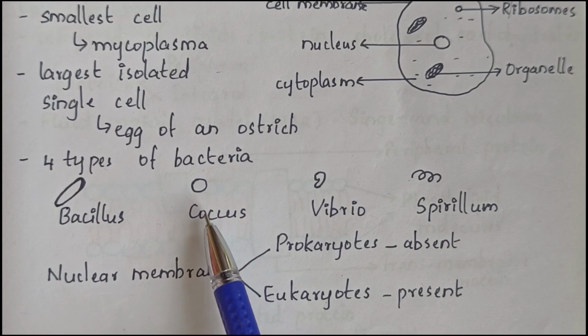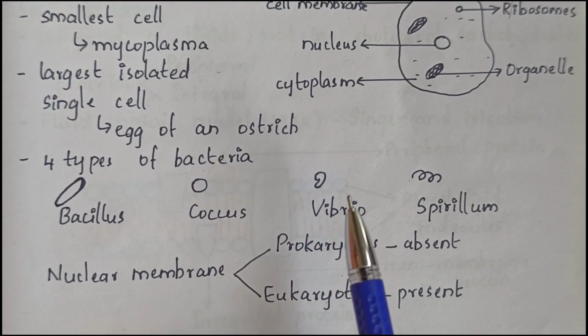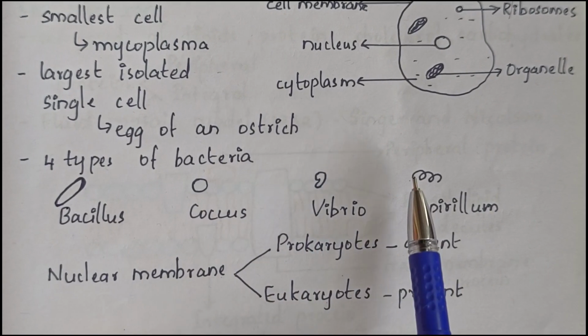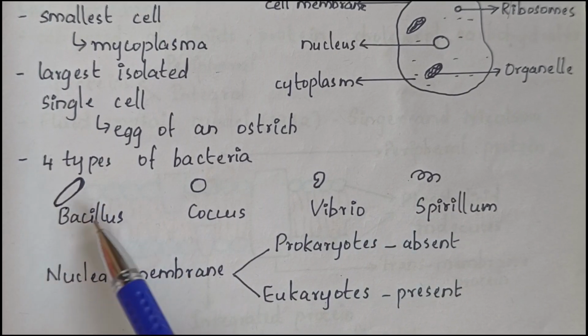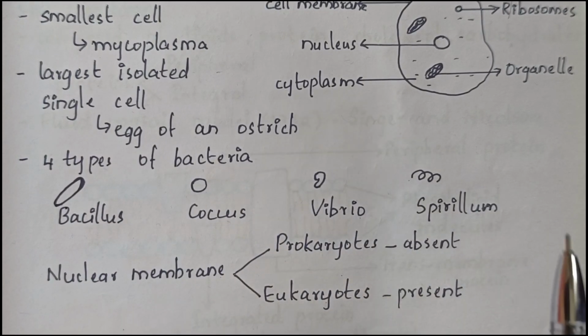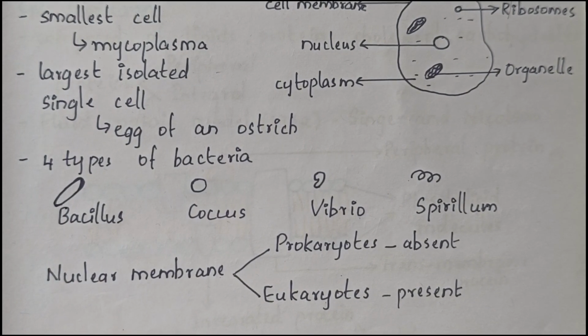Coccus means the shape of the cell is spherical. Next, comma-shaped bacteria are known as Vibrio, and spiral-shaped are known as Spirillum. So these four names, Bacillus, coccus, Vibrio, Spirillum, are very important. They have been asked in several exams. You just need to know the names of the bacteria and which shape each one has.